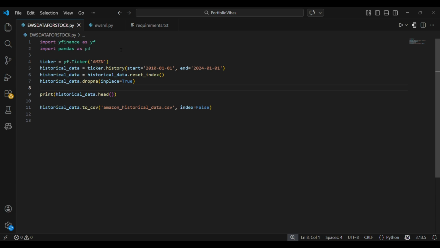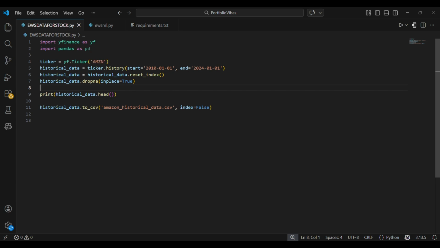For this we are using the yfinance library, which is also known as Yahoo Finance. What we have to do is put the ticker over here. That is a kind of acronym used for various companies, and for a particular company, if you don't know the name, you can search it on Google and put it over here.